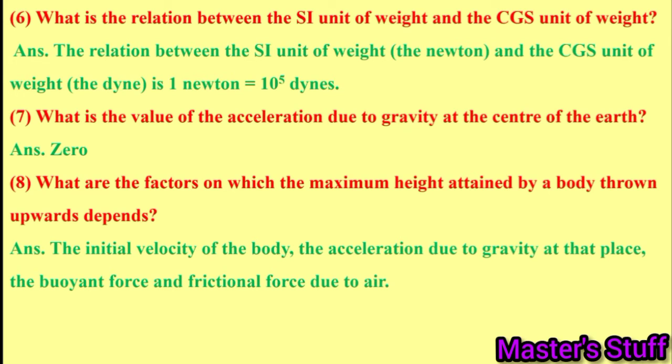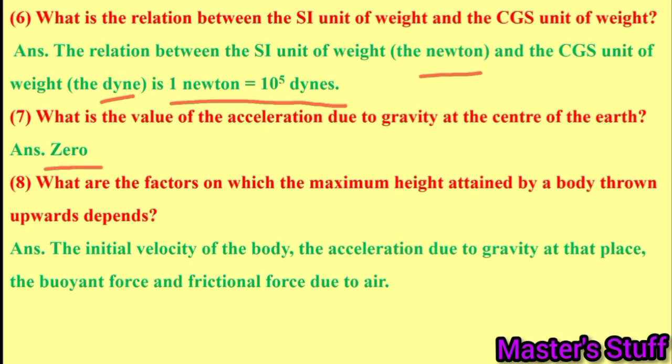What is the relation between the SI unit of weight and the CGS unit of weight? The SI unit of weight is Newton and the CGS unit of weight is dyne, and 1 Newton is equal to 10 raised to 5 dynes. What is the value of acceleration due to gravity at the center of the Earth? The value of acceleration due to gravity at the center of the Earth is 0.